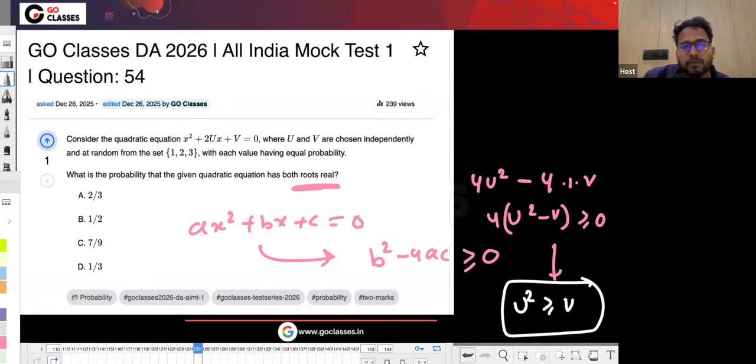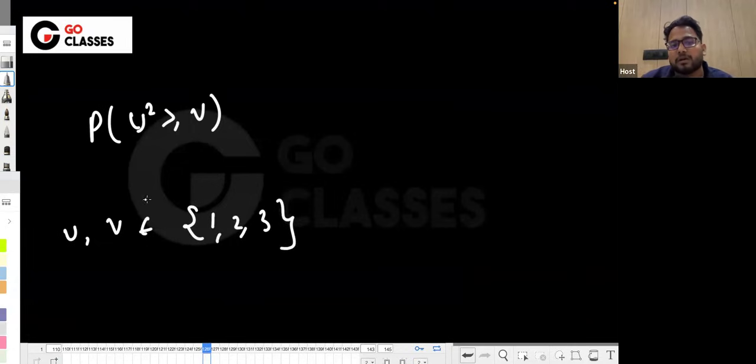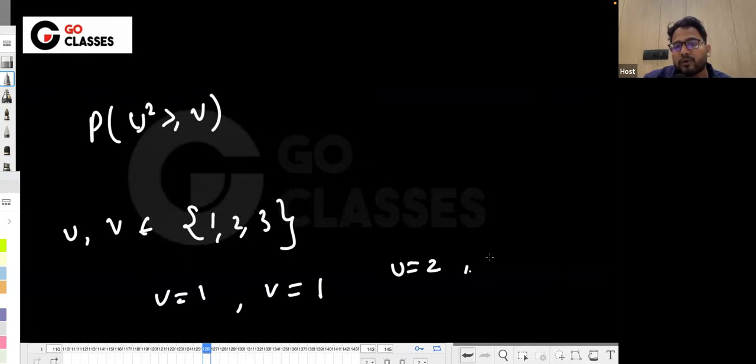So what is the probability of u² being greater than or equal to b if u and v both belong to 1 to 3? So you can check all the possible combinations, right? If u is 1, then what are the possible values of v? If u is 1, then possible values of v are 1 only. If u is 2, in that case it will be 4, so the possible values of v are 1 to 3. If u is 3, in that case the possible values of v are again 1 to 3, right? Because it will be 9, so it will be 1 to 3.